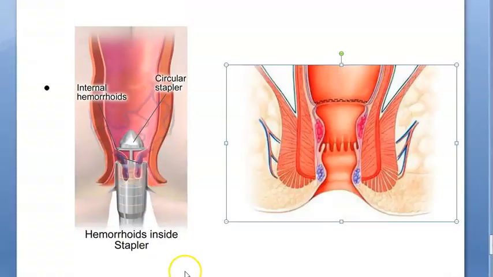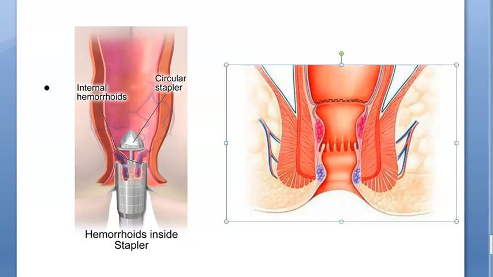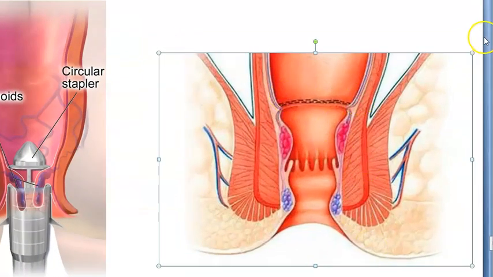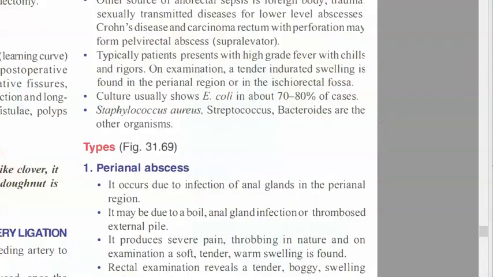Okay, focus. What are they doing here? See, you can see here they are putting some circular stapler, and here you can see in mucosal line they have put staples. Can you see here in this image staples? So there are 2 rows of staples, 28 staples will be there. They are not doing anything to the hemorrhoid, but these hemorrhoids will eventually regress because of these staples. So this is staplepexy.